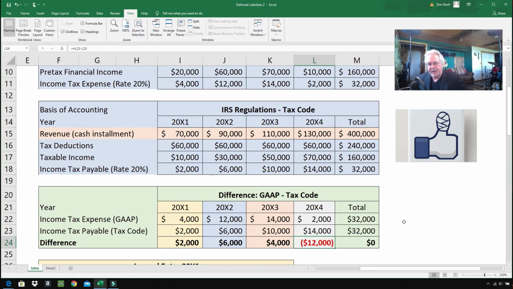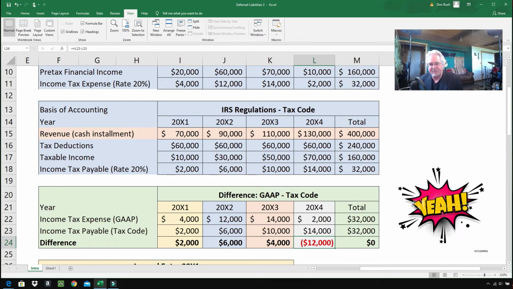So now, it is too bad that the IRS is catching up and they do have to pay those taxes, but at least they got to defer those taxes for a while. And that's valuable. If you know anything about the time value of money, deferring taxes is a good thing. Evading taxes, not a good thing.